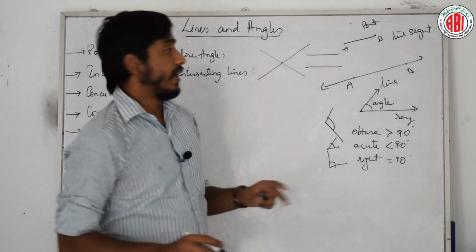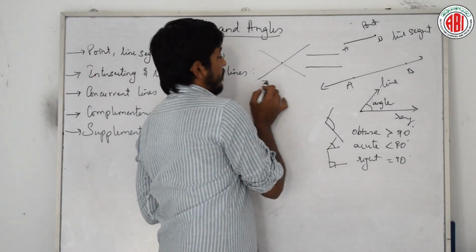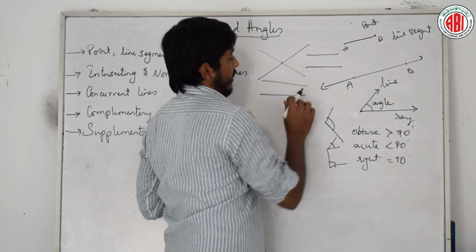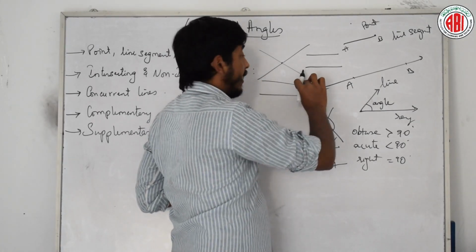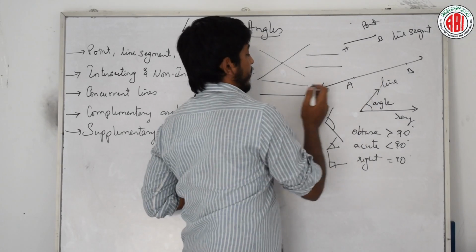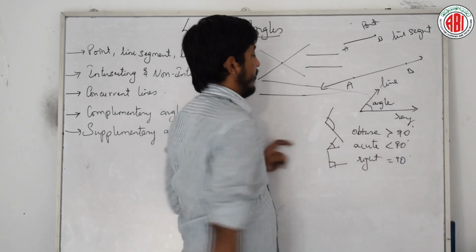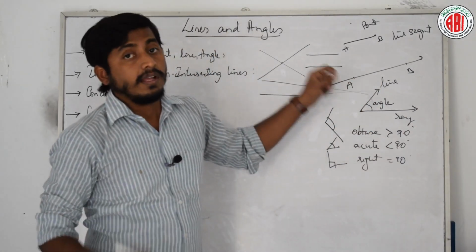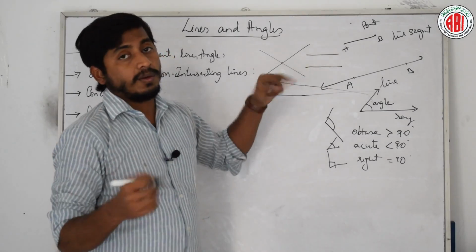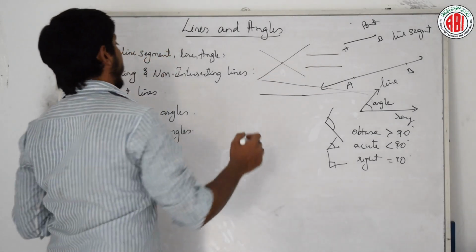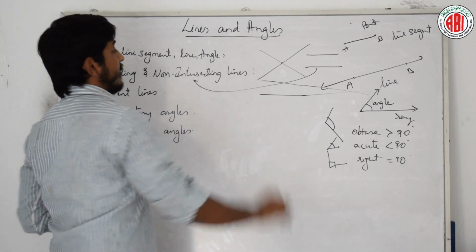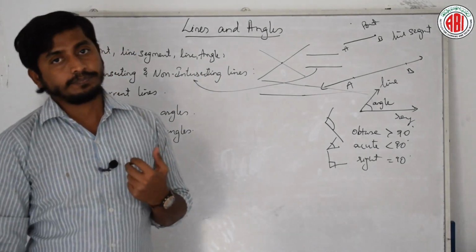For example, even if there is some difference and the lines don't intersect here, they will intersect somewhere after this, like this. Clear? Yes or no? Until and unless they are parallel, they always intersect. Non-intersecting lines means the lines are parallel.